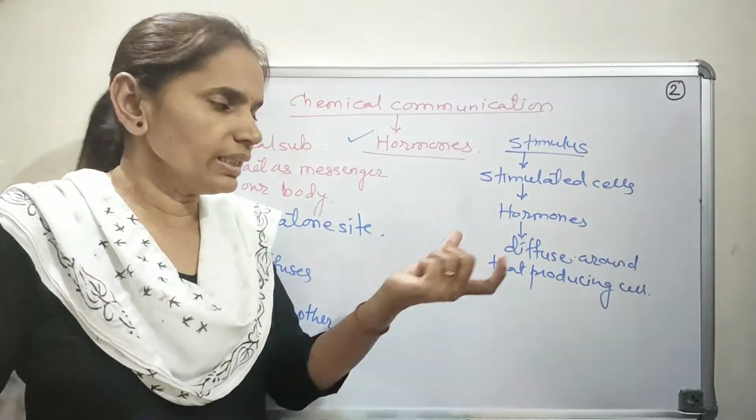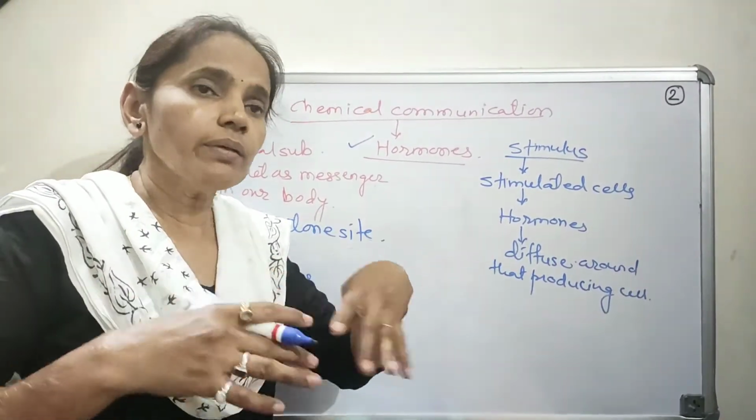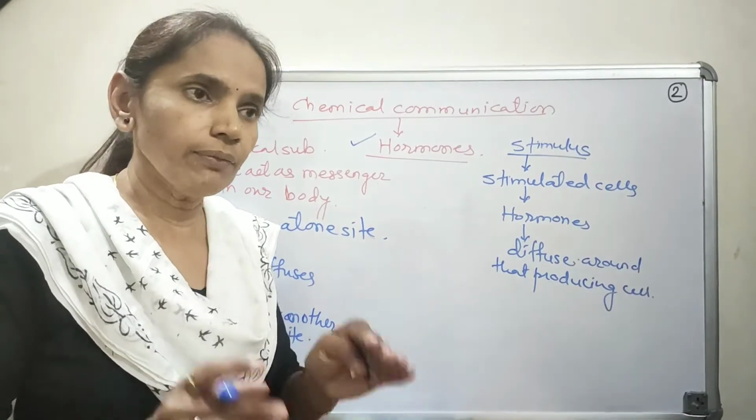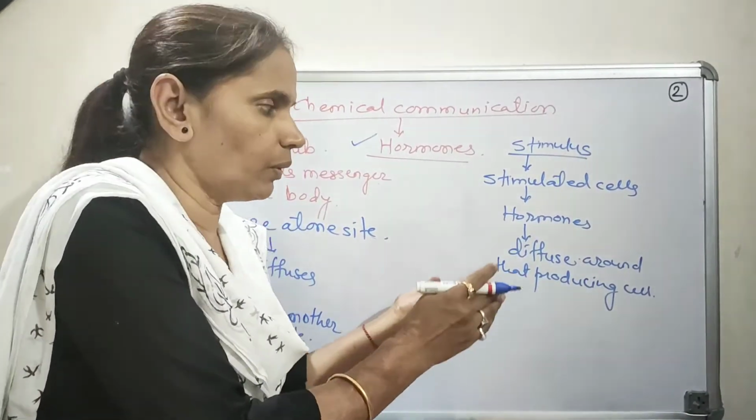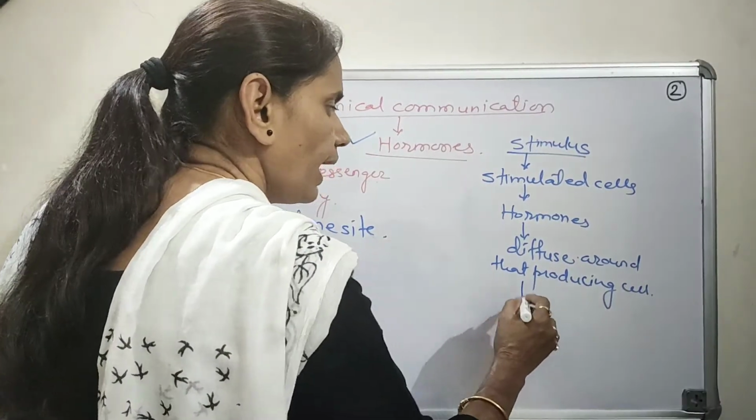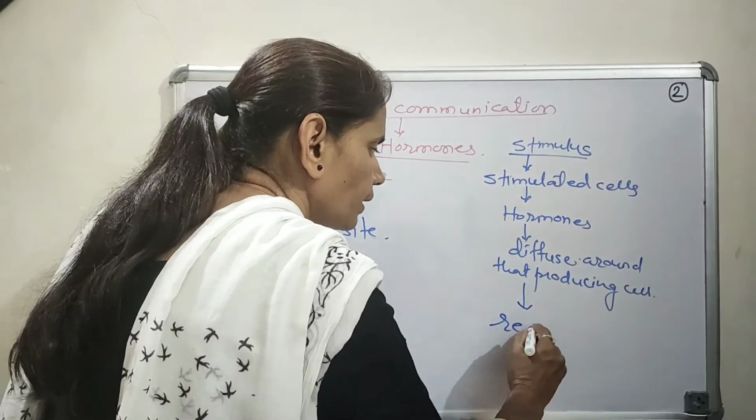Now, surrounding that producing cell, whatever different cells are there, if they have the ability to recognize that specific chemical compound, that means that cell will have the specific receptors.